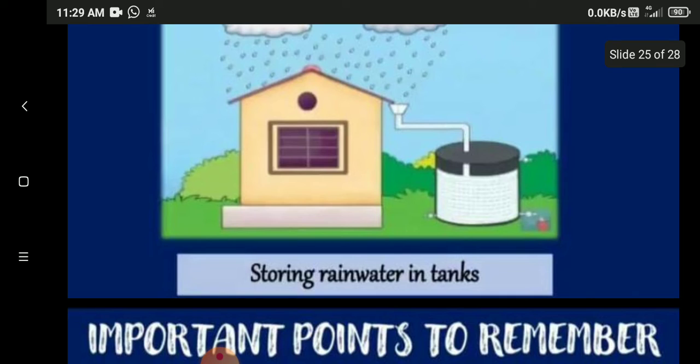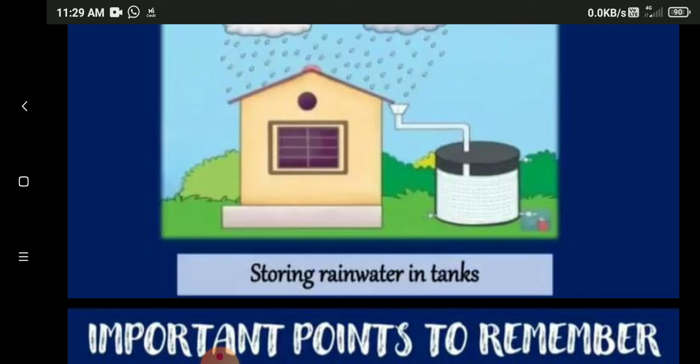You can see in many of the societies, those who have buildings with towers, they have an underground tank. The underground tank is filled by rainwater itself. You can ask your parents, do we have an underground tank in our society? Okay, so these are the things that we studied in this lesson, water.